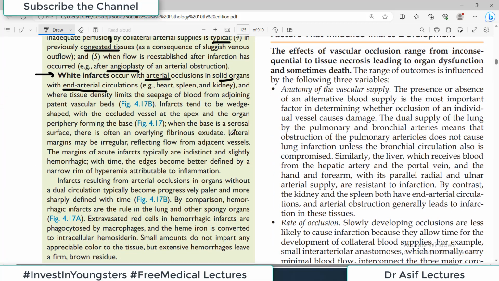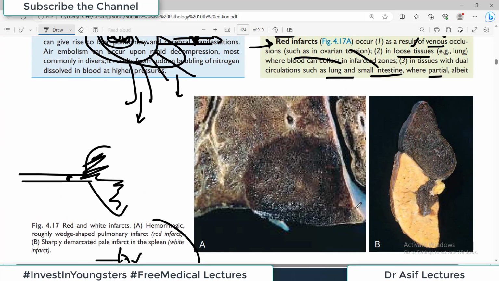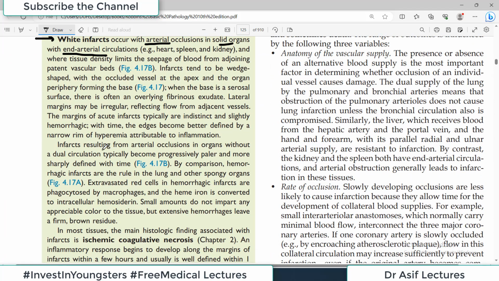So it's also called the pale infarct as I just told you a minute ago, and it's commonly seen in the solid organs where the tissue density limits the seepage of blood. So infarcts tend to be wedge shaped. इनकी usually shape इस तरह होती है, so if for example you see here they are usually wedge shaped, ठीक है। तो यहाँ से अगर ब्लड सप्लाई ब्लॉक हो रही है तो ये पूरा एरिया इस तरह से वेज शेप होगा। बहरहाल ये डिटेल इतनी इंपॉर्टेंट आपके लिए नहीं है.